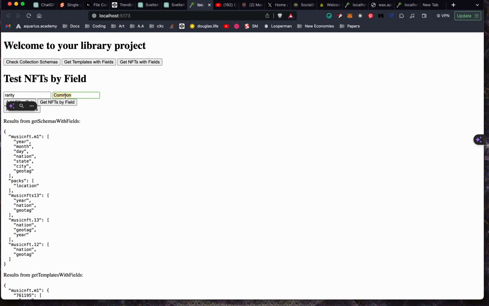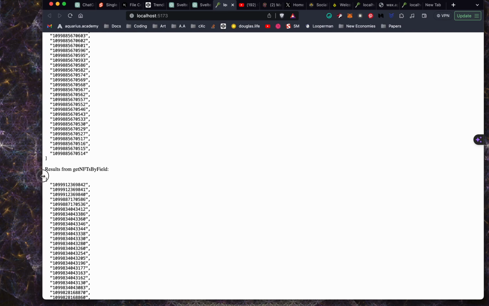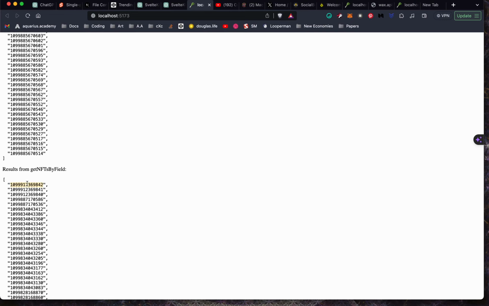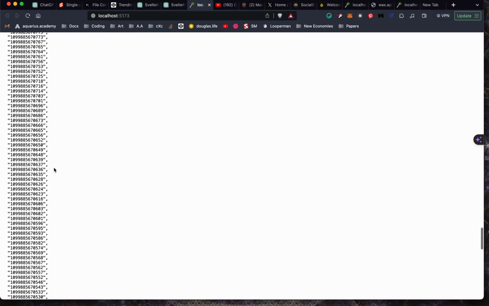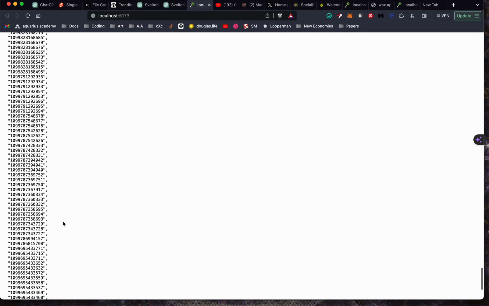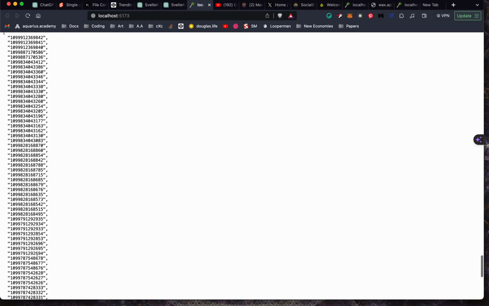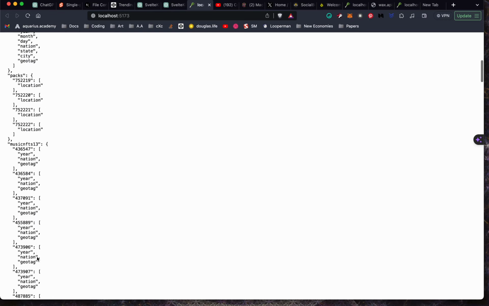I'm pretty sure I have some mythic fields. So, get NFTs by field. Now the last one, we have the mythics field, and you can see that this top NFT, the 9842, is not the same as this other NFT, so it is getting a unique list. I'm just limited at 100 results, so that's why it kind of looks the same.